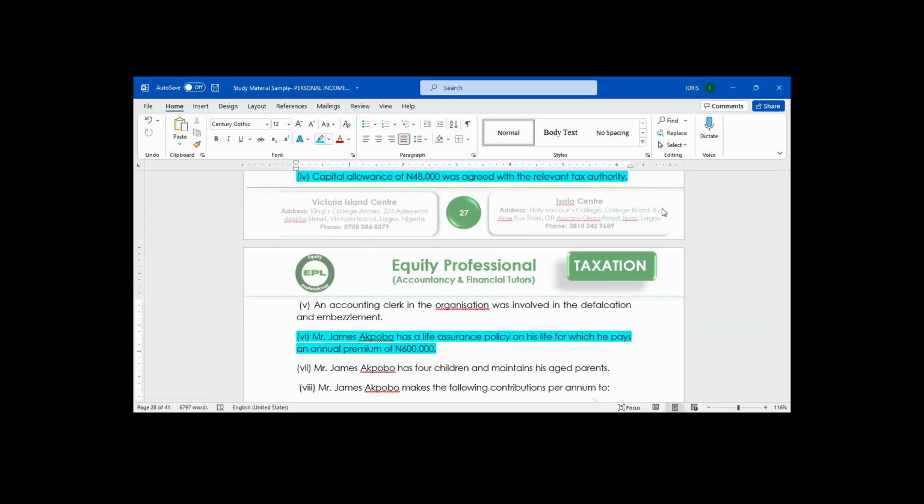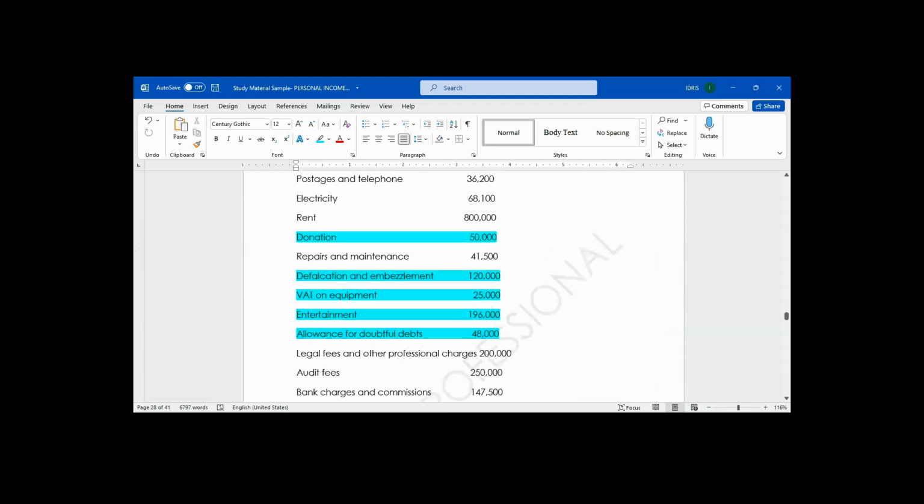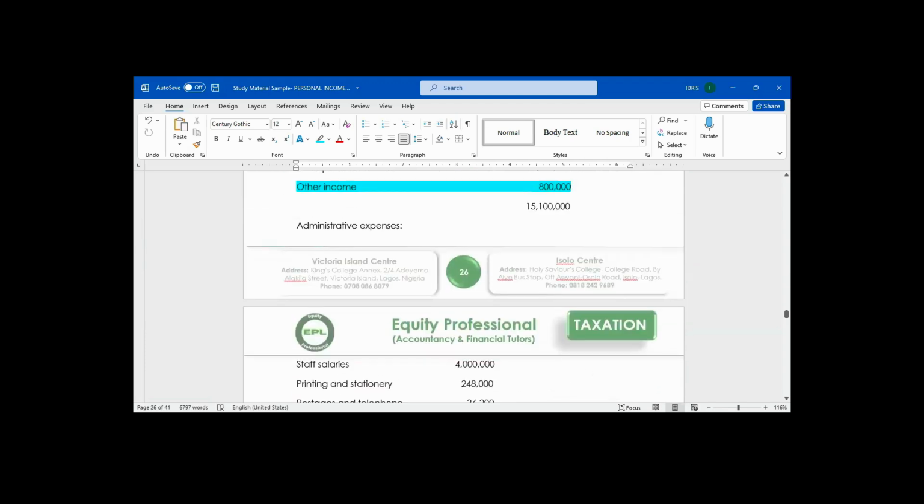I want to ask a question. How many tax exempt do we have in personal income tax? Who can name them? We have life assurance policy. We have National Housing Fund, National Health Insurance Scheme. Which other one?